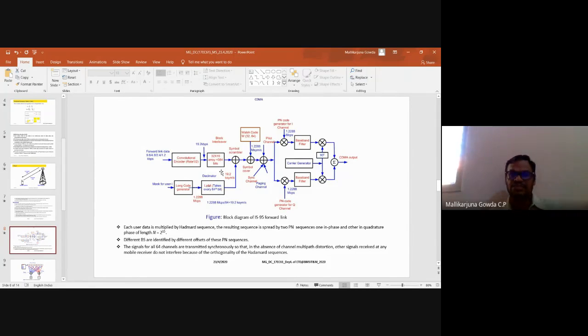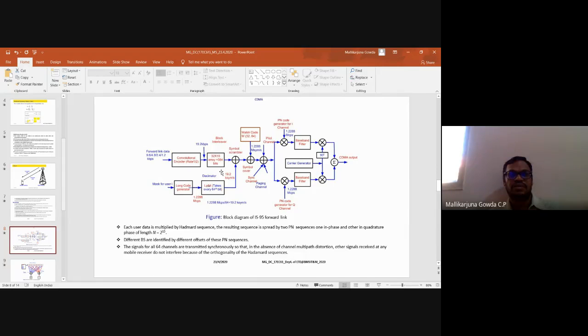Here we transmit information in terms of frames. In one frame, especially in GSM, there are 8 time slots, meaning it can accommodate 8 users simultaneously. Those 8 time slots are known as 8 bursts. So there will be interference among the bursts. To avoid or minimize that interference, we do the block interleaving. That is the purpose of block interleaving.